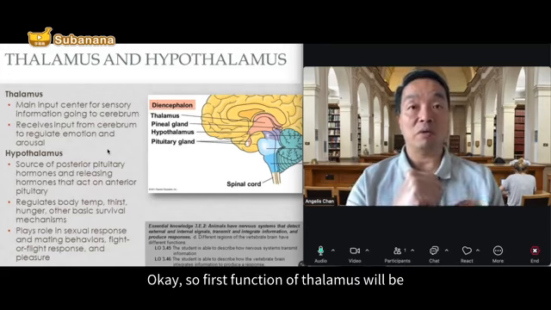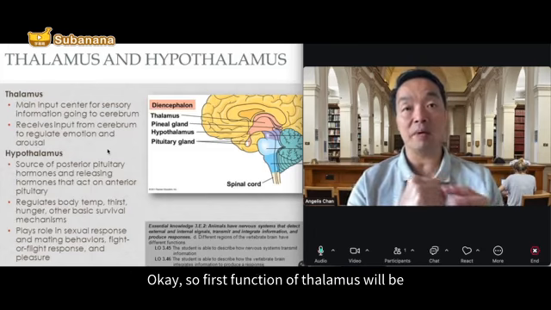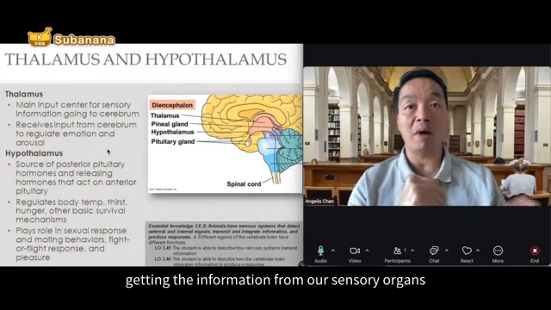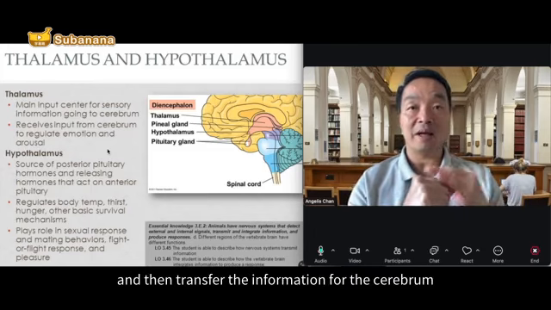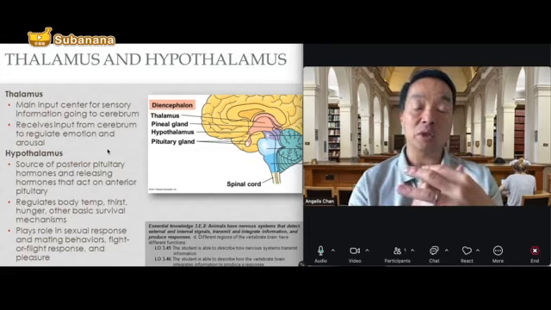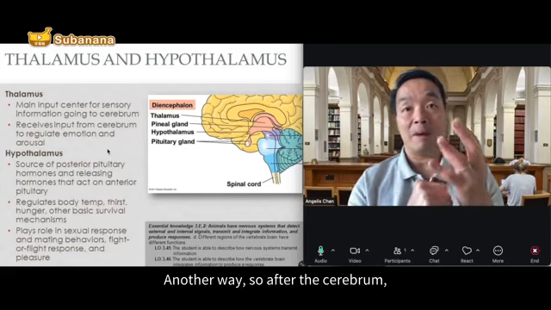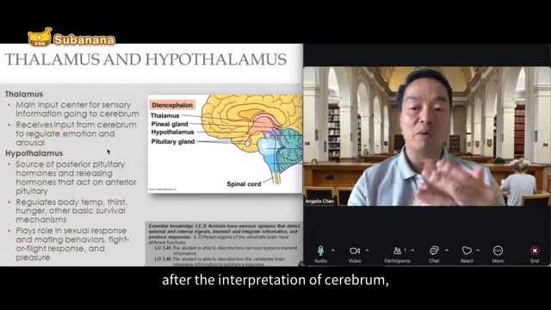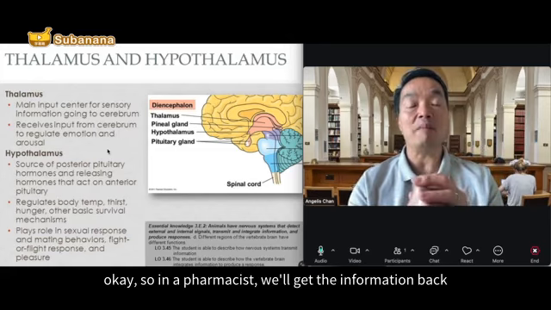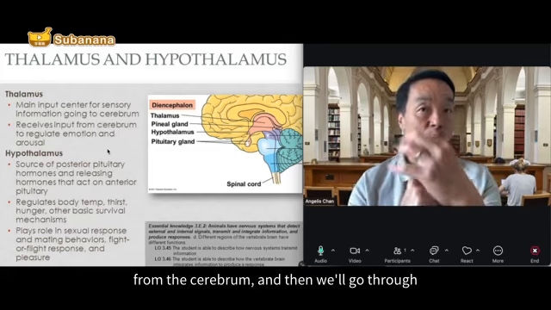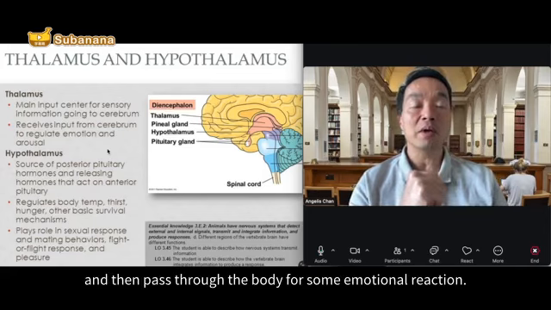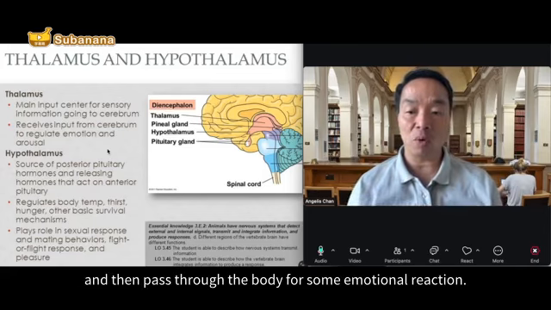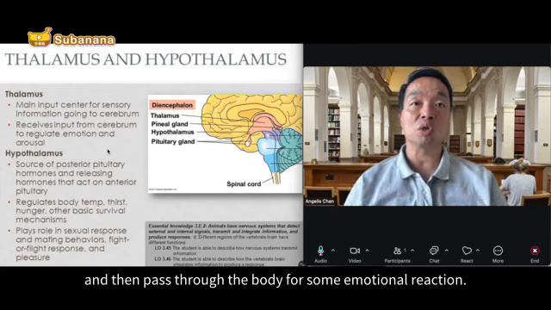So the first function of the thalamus is getting the information from our sensory organs and transferring it to the cerebrum for further interpretation. The other way around, after the cerebrum's interpretation, the thalamus will get the information back from the cerebrum and pass it through the body for some emotional reaction.